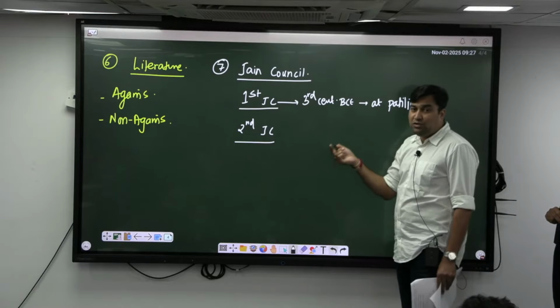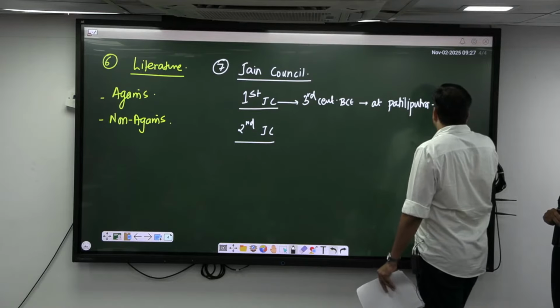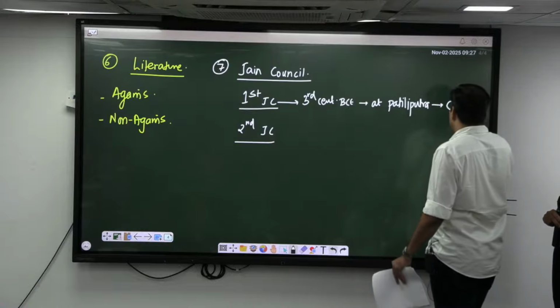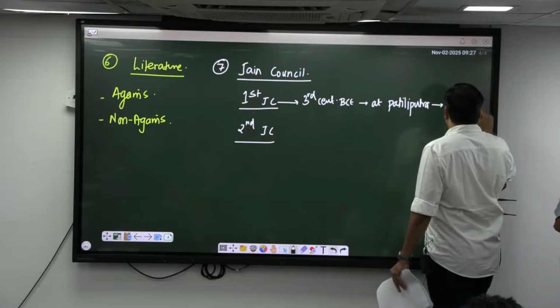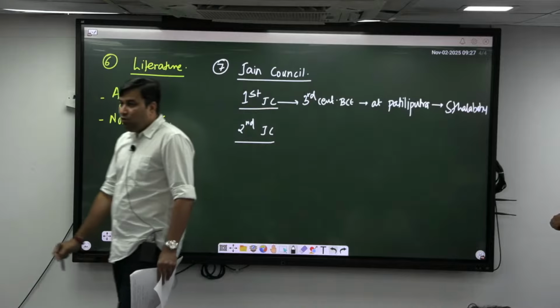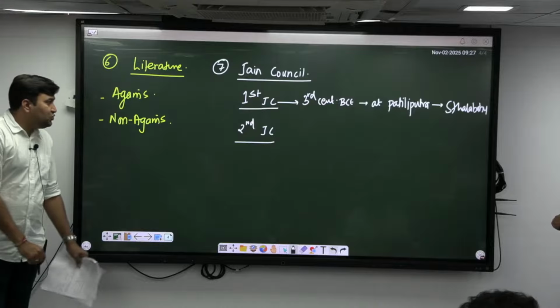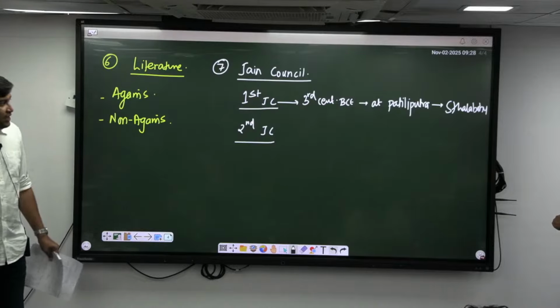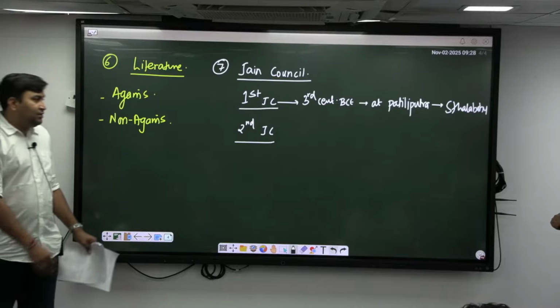It was presided over by Sthulabahu. You should know this. So the first Jain council was held in the 3rd century BC at Patliputra, presided by Sthulabahu.